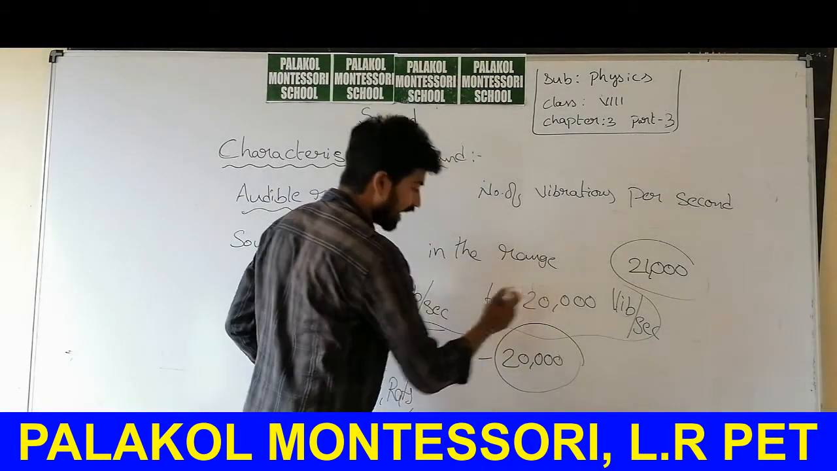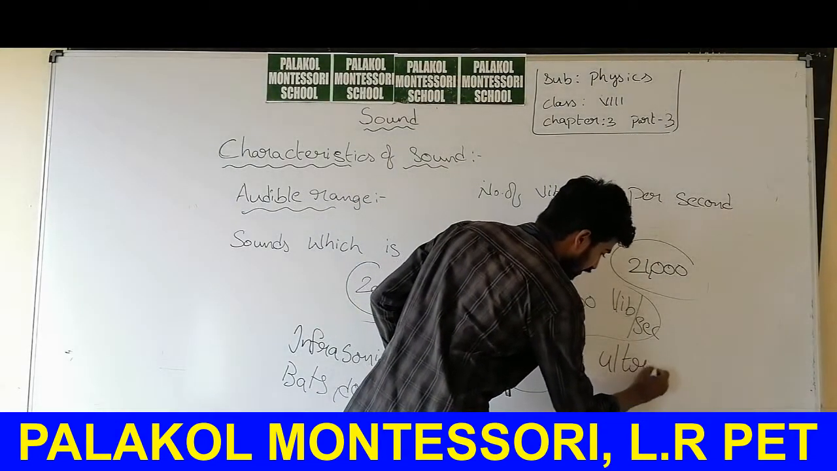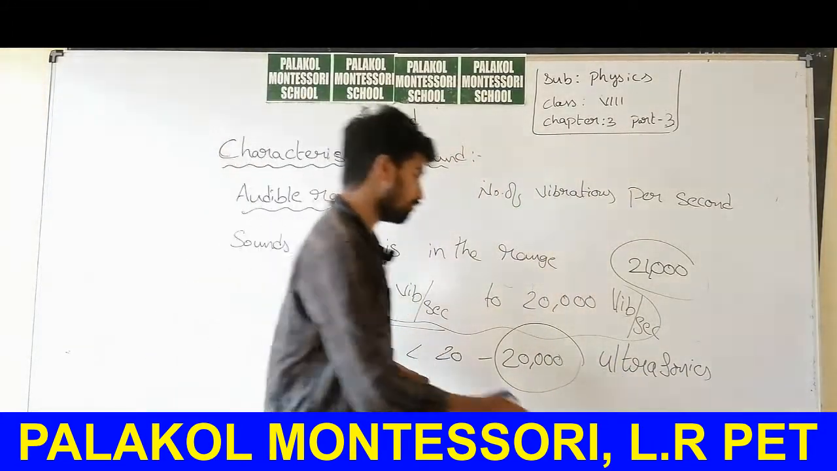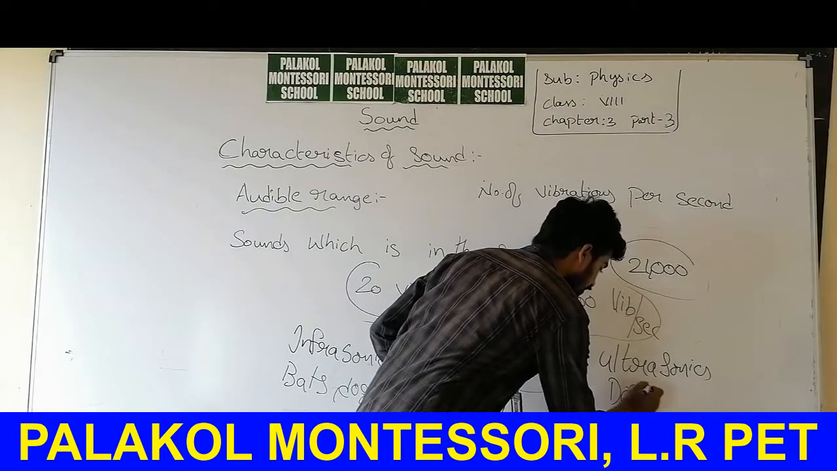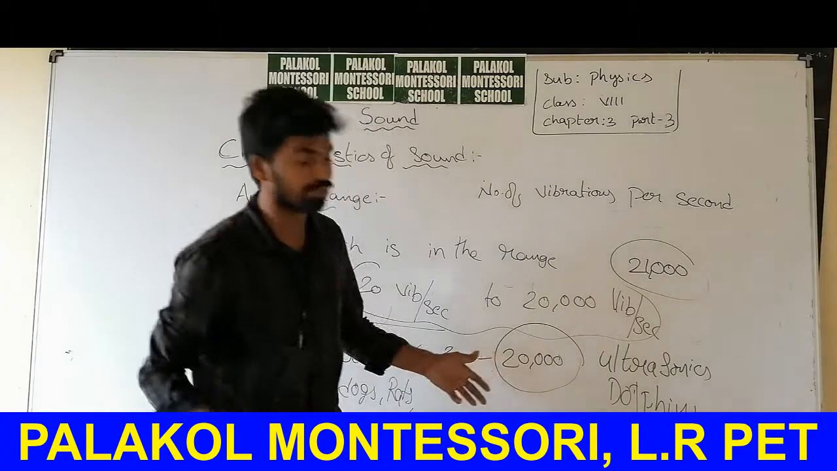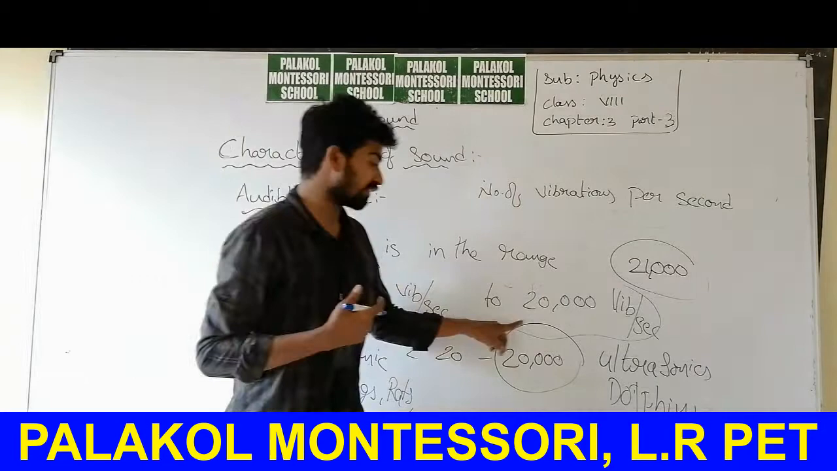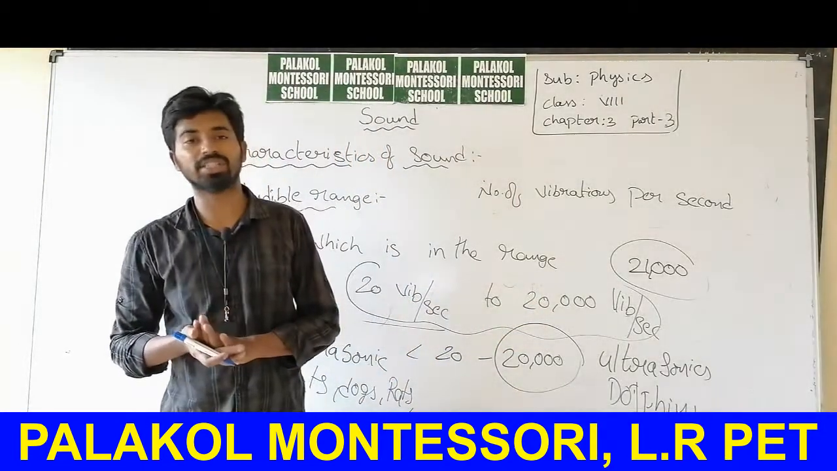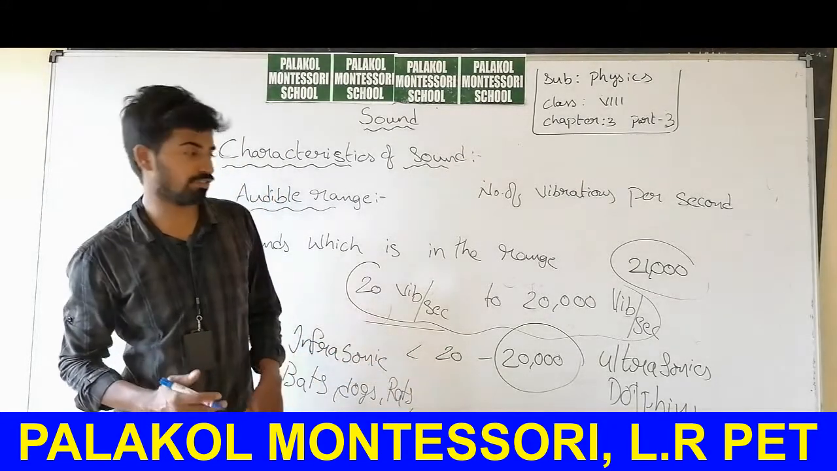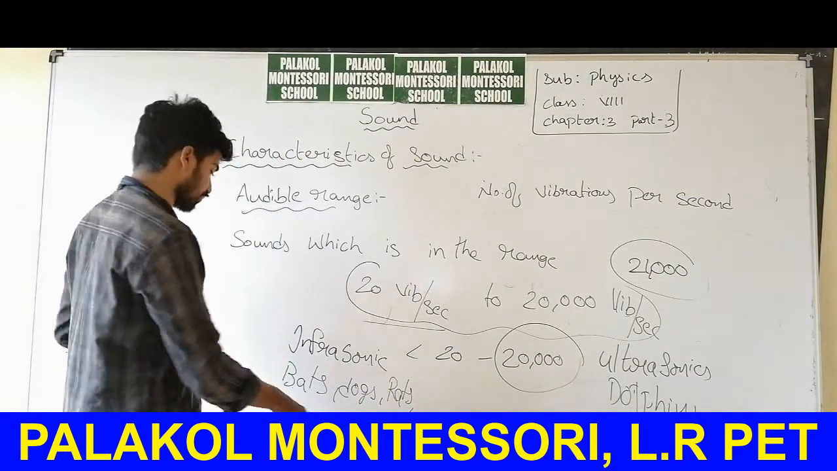The sounds having frequency greater than 20,000 vibrations per second are called ultrasonics. Dolphins are able to receive these ultrasonics, and they also produce sounds greater than a frequency of 20,000 vibrations per second. So this is the audible range; less than that the sounds are called infrasonics, and greater than 20,000 vibrations per second are called ultrasonics.